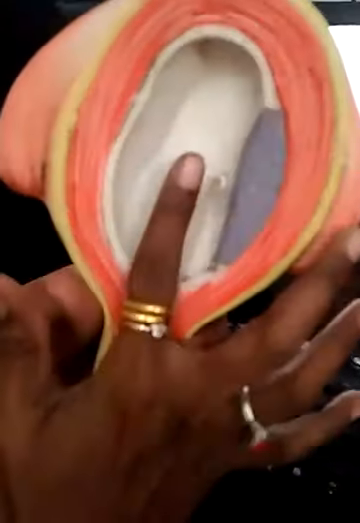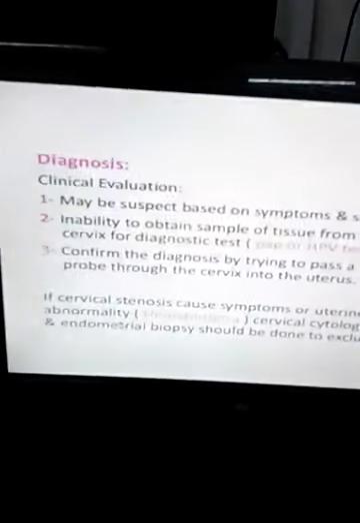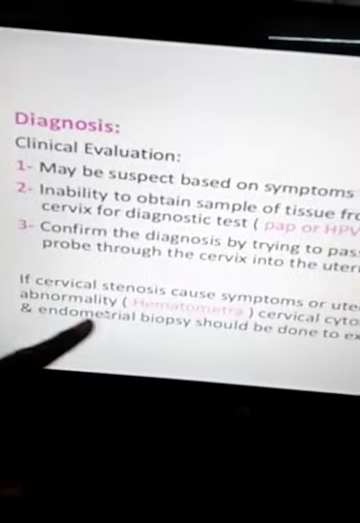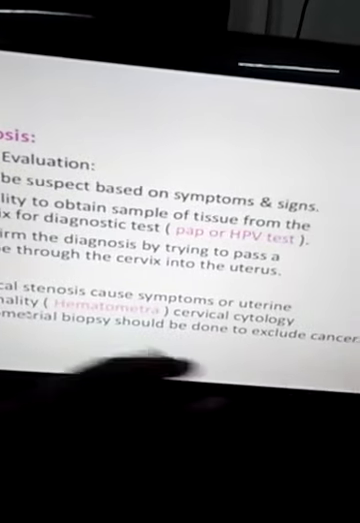If the normal probe is passed from here, it goes normally into the uterus. But if there is stenosis present over here, the probe is not able to go inside. So that is the pathology related with this topic. If cervical stenosis causes symptoms or uterine abnormality such as hematometra, cervical cytology and endometrial biopsy should be done to exclude cancer.